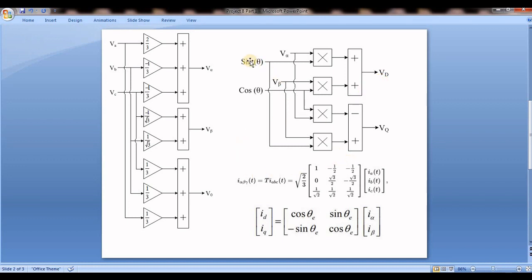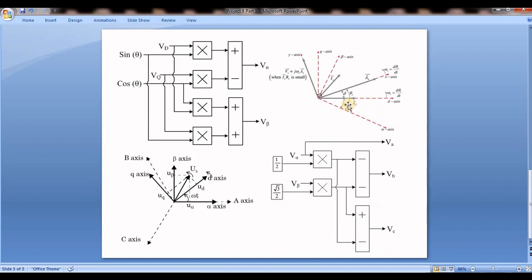So don't get confused in this conversion from alpha beta to dq using sin theta. It depends on your approach. Maybe you can take theta here, or theta here, or you can take alignment with the axis of a, or maybe 90 degrees from a. 90 degrees over here means minus theta. I'm calling it minus theta, but actually it is 90 minus theta.